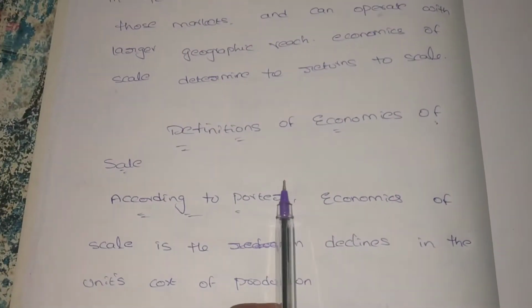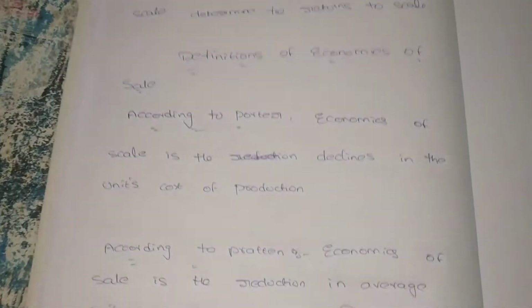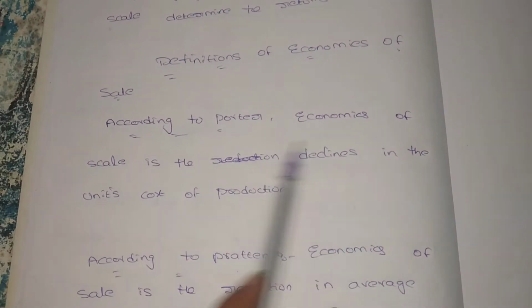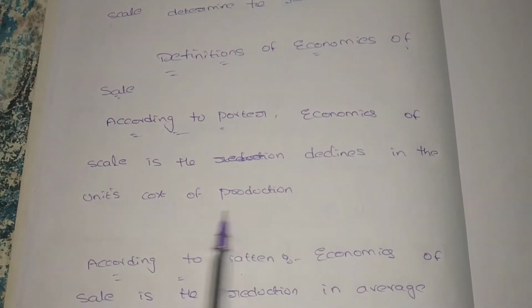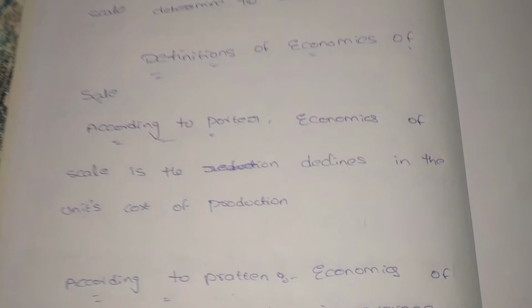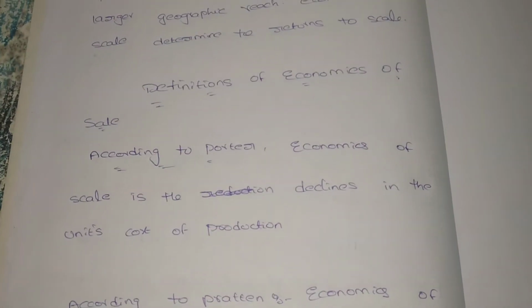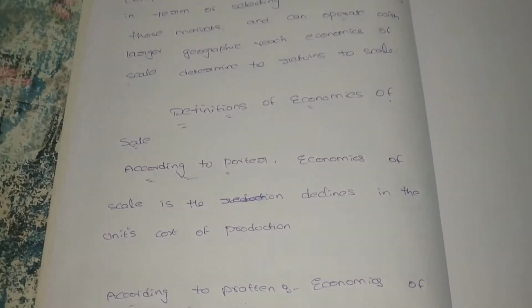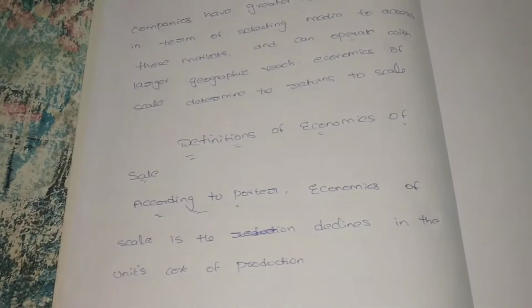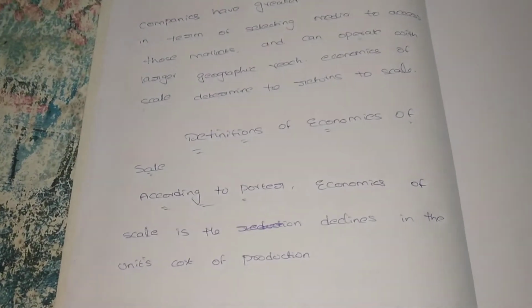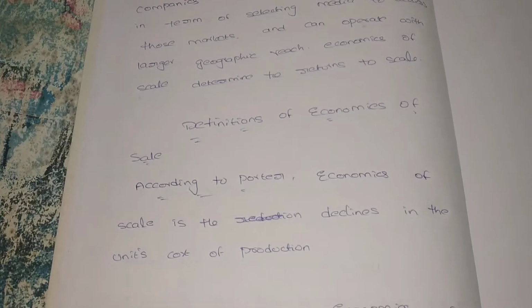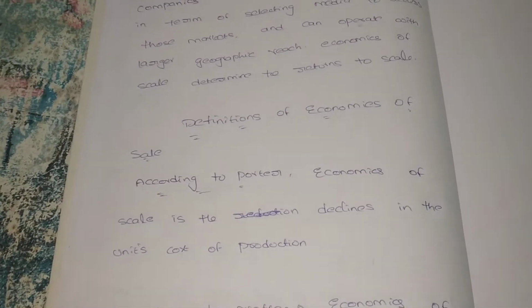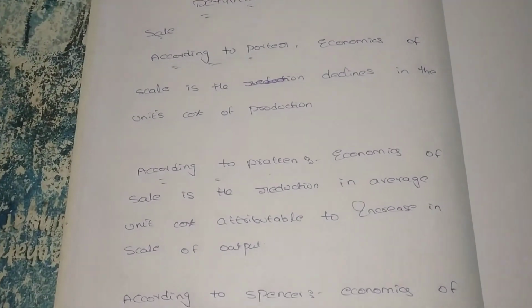Next, what are the definitions? Definitions are given by three authors. According to Porter, economies of scale is the decline in the unit cost of production. He is saying that, in his opinion, economies of scale is the decline in unit cost of production. Economies of scale is nothing but declining the cost of production. Reducing the cost of production is nothing but economies of scale.